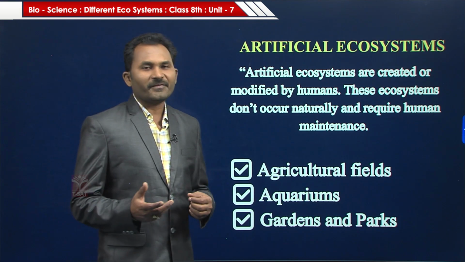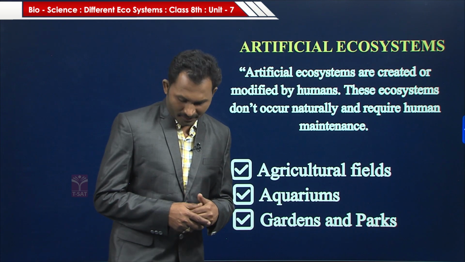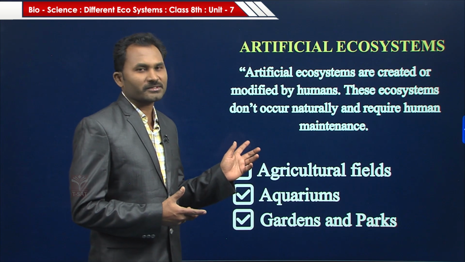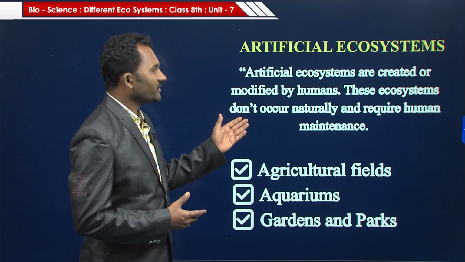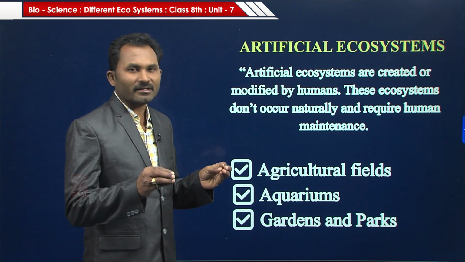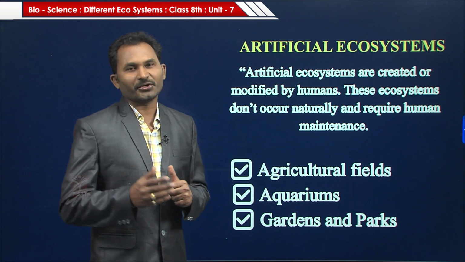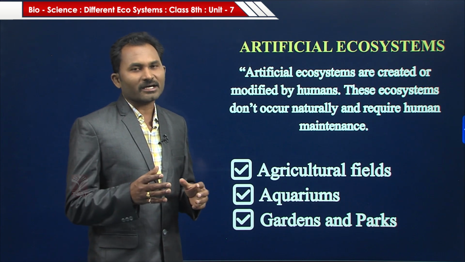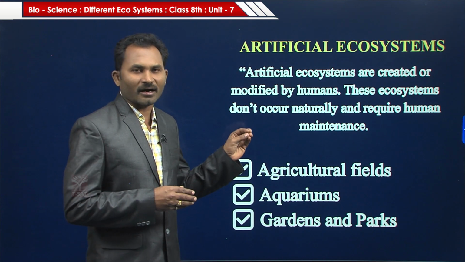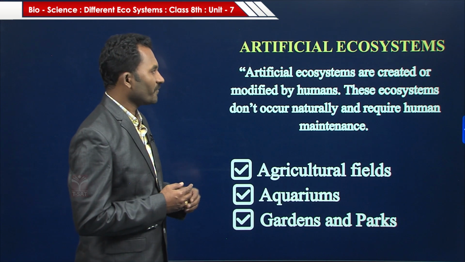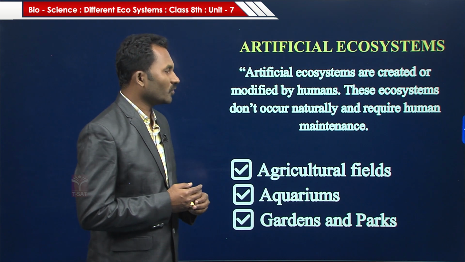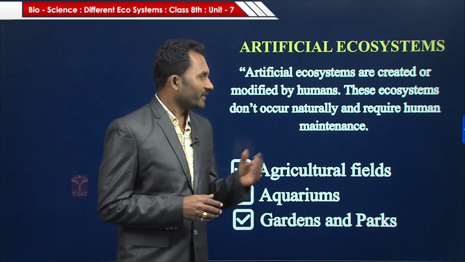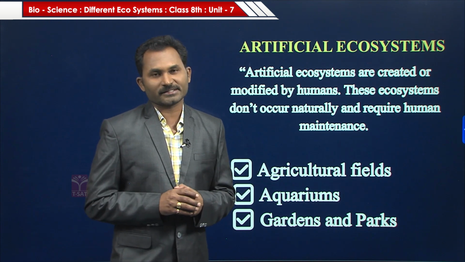Next, artificial ecosystems. Unlike the natural ecosystems, these artificial ecosystems are created or modified by humans. There is a lot of human interference in the artificial ecosystems. These ecosystems don't occur naturally. They require human maintenance.